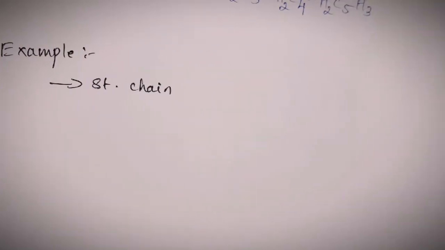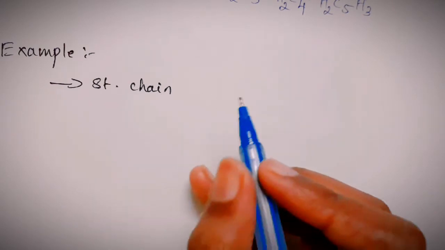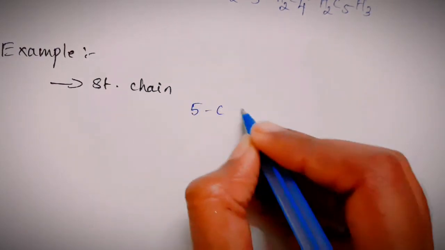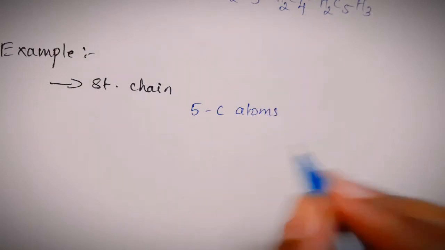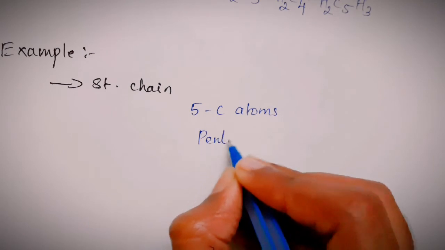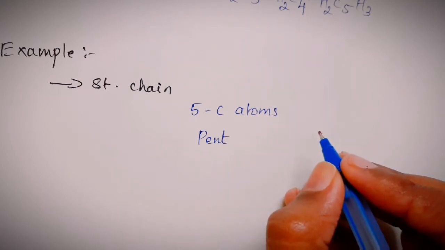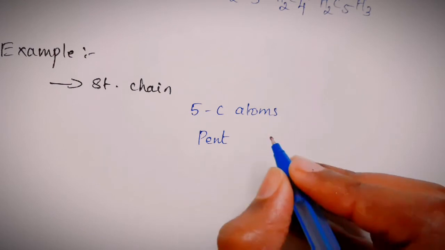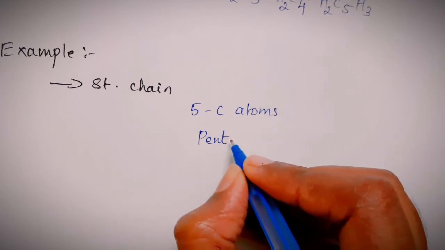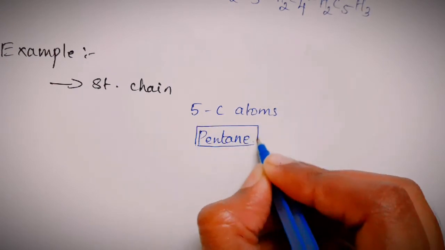I'm going to give one example each for a straight chain and branched chain compounds. For a straight chain structure, I'm choosing a compound with 5 carbon atoms. When a compound has 5 carbon atoms, it will have a prefix pent. And I'm going to choose an alkane. That is, all the bonds formed by a carbon atom will be single bonds. So the suffix for an alkane is ane. Thus, the compound I have chosen is pentane.